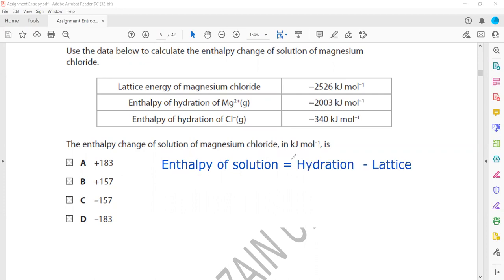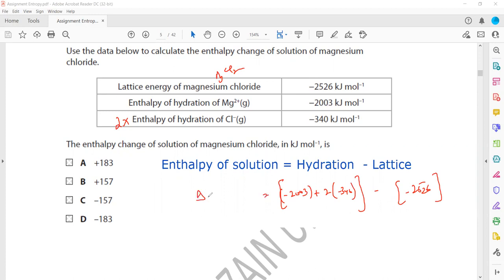For the hydration energy, what are the ions hydrated? To form magnesium chloride, there must be 2 chloride ions. So the hydration energy will be minus 2003 plus 2 multiplied by minus 340. That's the hydration. Minus the lattice energy for magnesium chloride, MgCl2, which is minus 2526 kilojoule per mole.